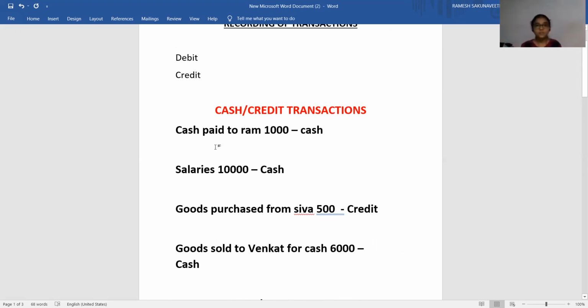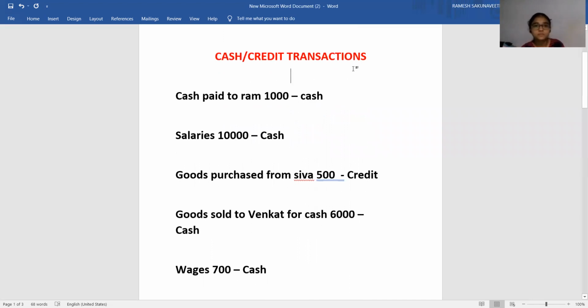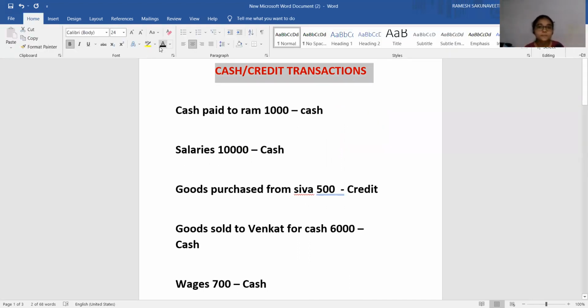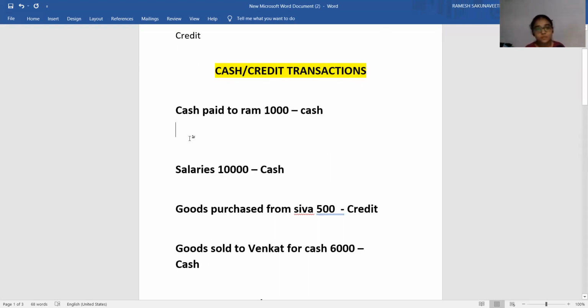You can do cash or credit transaction identification, you understand? Now, after the identification is over, you have to identify, as I mentioned, the 2 accounts that are going to be influenced. In a cash transaction, compulsorily one account is the cash account.